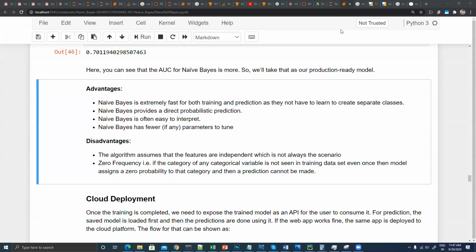Okay. So what is our best way to know whether the columns are independent or not? The best way is business understanding. If you have an understanding of the business and of the data set, I would say that is the best way by which you will be able to find this out.